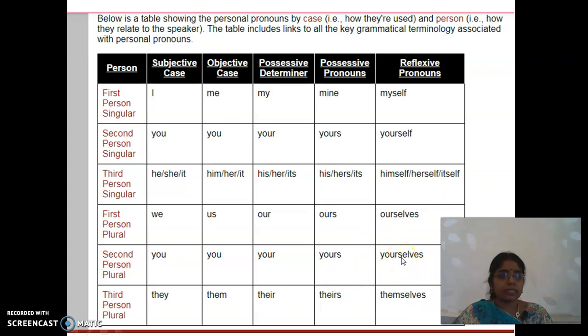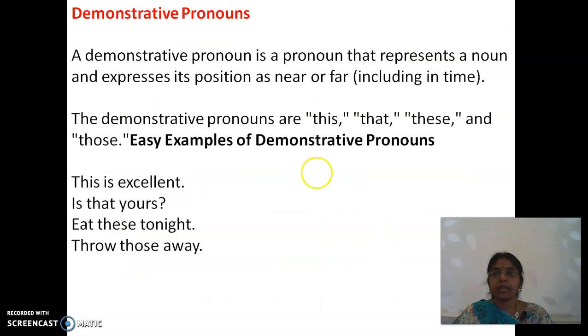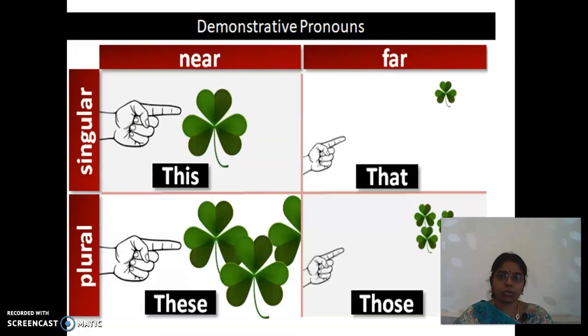Right? This is a very important tabular column, and this is the basis of everything. If you are thorough in this tabular column, then you can come up with your pronouns properly. Right, dear? Demonstrative pronoun. A demonstrative pronoun is a pronoun that represents a noun and represents its position, near or far. This, that, these, those. This we saw, isn't it? Near is this and these, far is that and those.